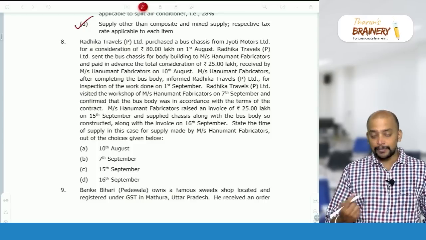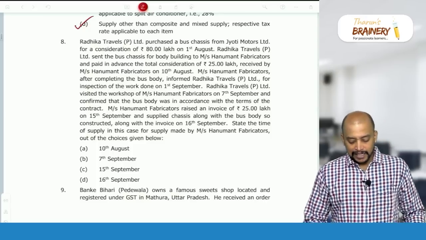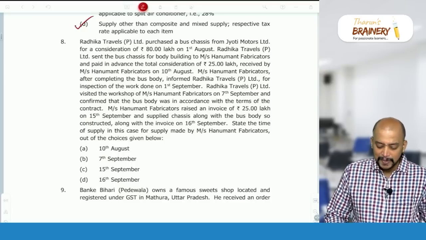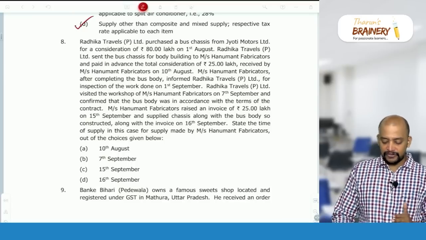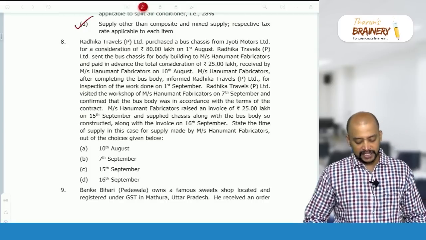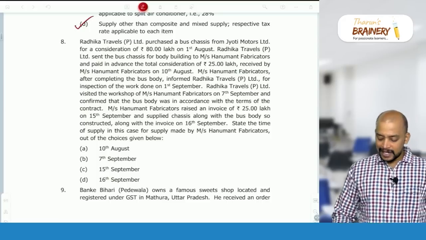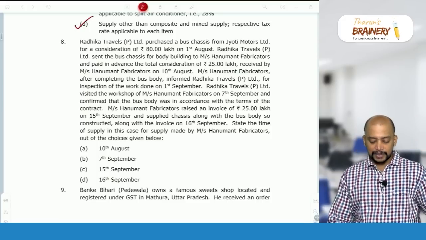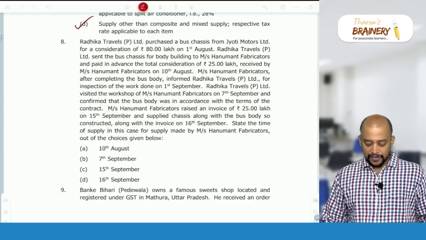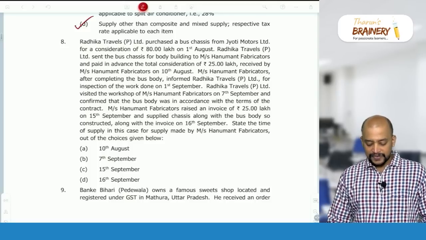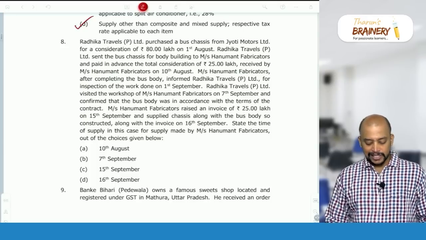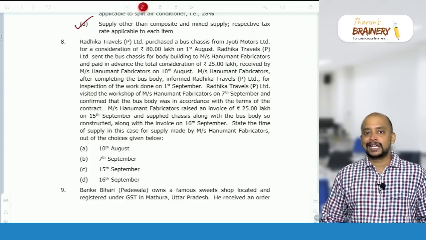Hanuman Fabricators, after completing the bus body, informed Radhika Travels for inspection of the work done on 1st September. Radhika Travels Private Limited visited the workshop of Hanuman Fabricators on 7th September and confirmed that the bus body was in accordance with the terms of the contract. Hanuman Fabricator raised an invoice of 25 lakhs on 15th September and supplied chassis along with the bus body so constructed along with invoice on 16th September. State the time of supply in this case for the supply made by Hanuman Fabricators out of the choices given below. Now, what should be taken in this case?